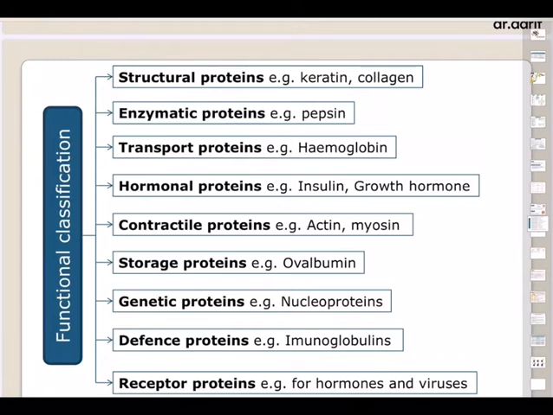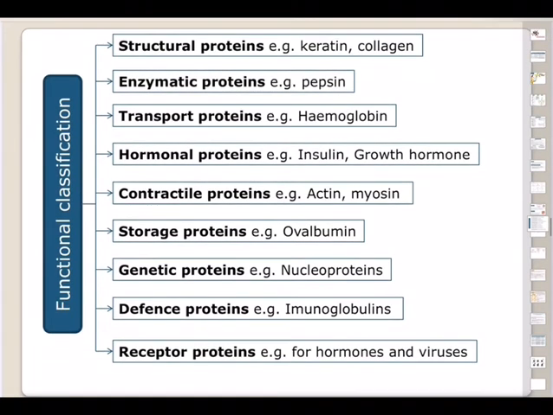Based on function, proteins can be classified in this way: structural proteins, which form the structure, like keratin, the protein present in hair, and collagen, a connective tissue protein present in fibers; enzymatic proteins like pepsin; transport proteins like hemoglobin, which helps in transportation and holds the iron; hormonal proteins like insulin and growth hormone, GH, responsible for various physiological functions; contractile proteins, actin and myosin, which we already discussed, present in muscles and responsible for muscular action; storage proteins like ovalbumin; genetic proteins, the nucleoproteins present in the nucleus; and defense proteins like Igs, immunoglobulins, the varieties of antibodies we already discussed; and receptor proteins for hormones